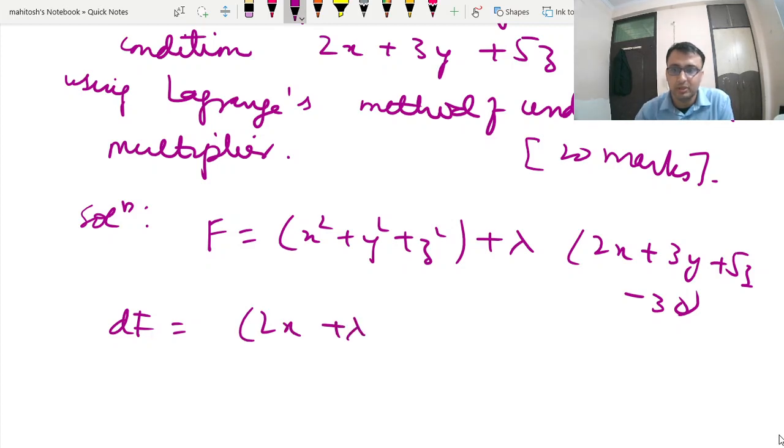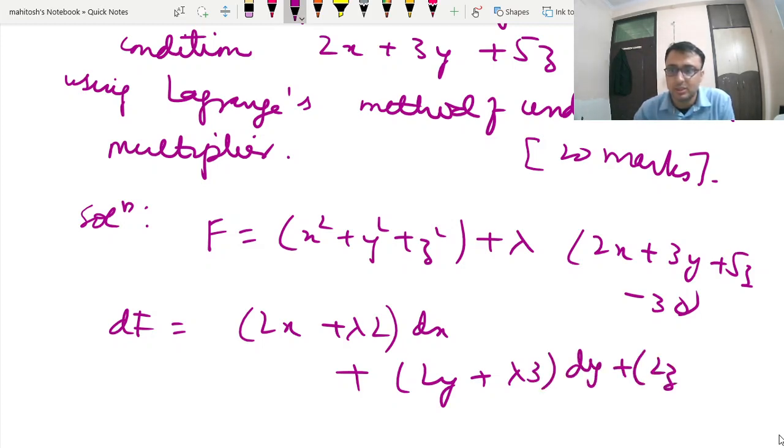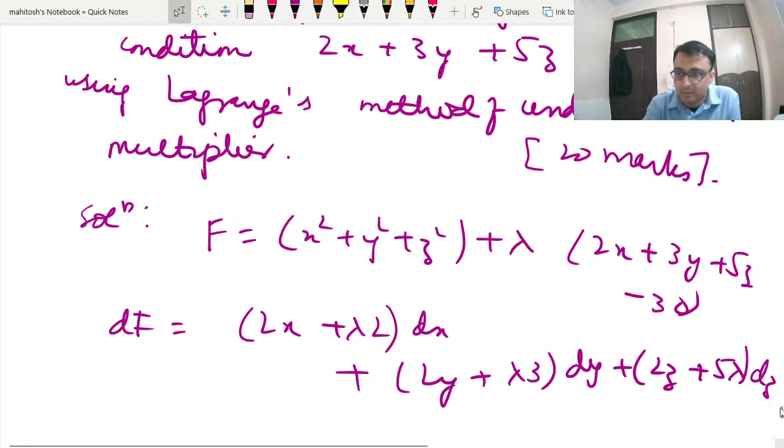Over here also lambda 2 dx. Similarly, symmetrically, we can write it as 3 lambda dy plus 2z plus 5 lambda dz, and we put all of them to 0.